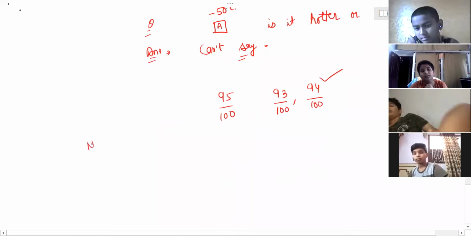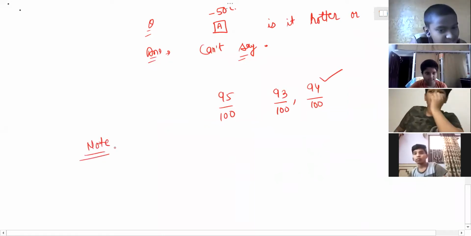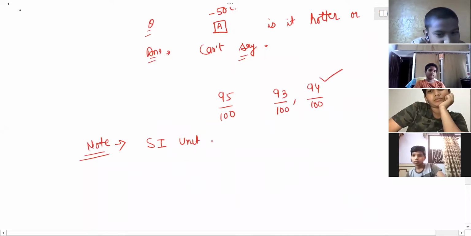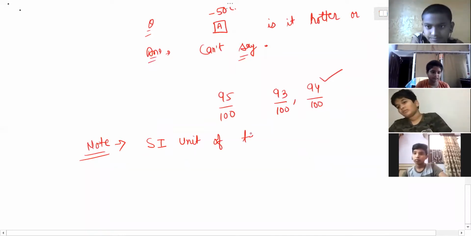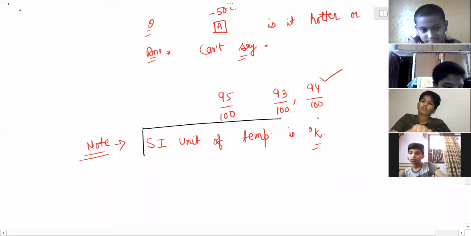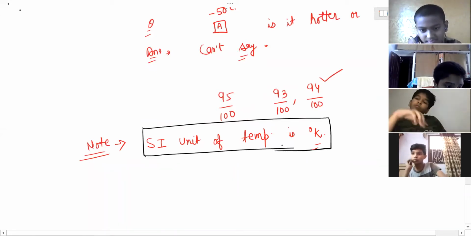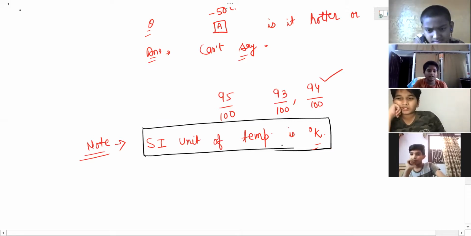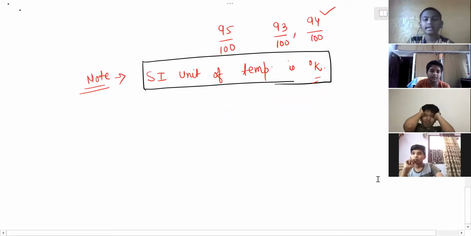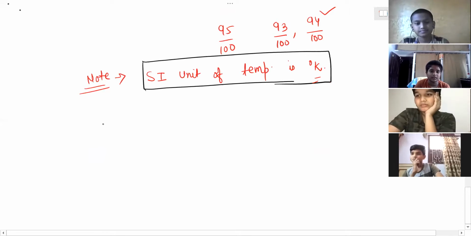Now, next note you have to remember. SI unit of temperature is what? Degree Kelvin. Clear now? SI unit of temperature is degree Kelvin. Okay.